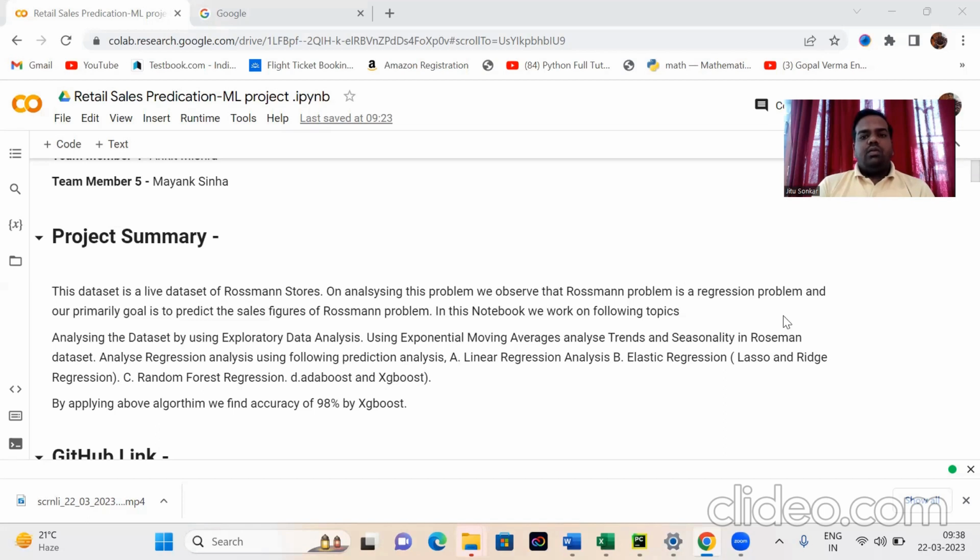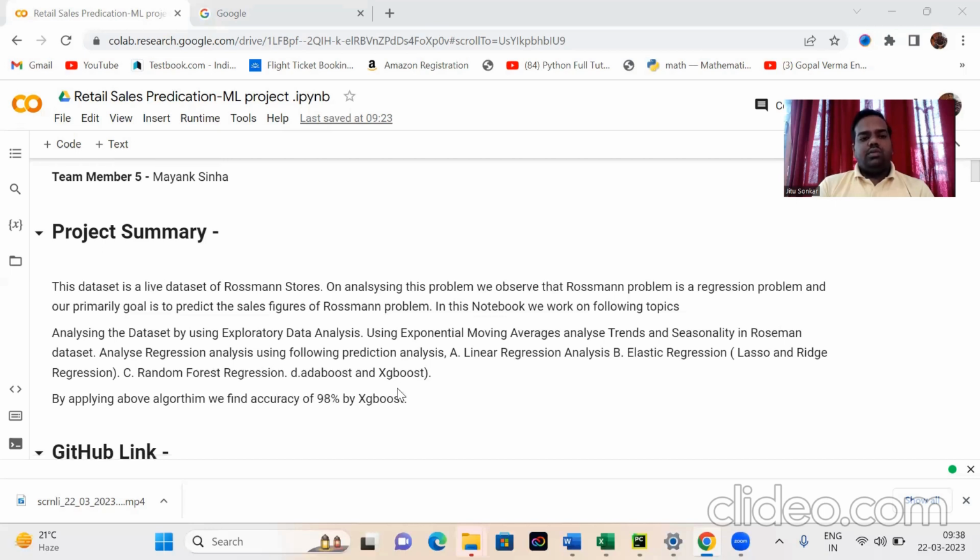In this notebook, we work on the following topics. We first analyze the dataset by using exploratory data analysis, that is EDA. Then we move further to different machine learning algorithms, that is linear regression, elastic net regression, Ridge, Lasso and Ridge, and third is random forest, AdaBoost and XGBoost.